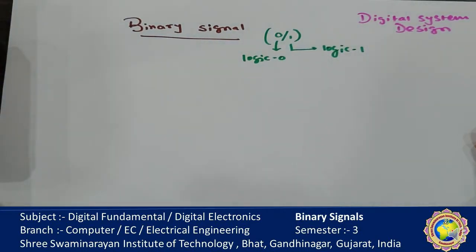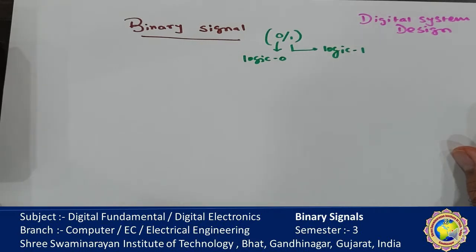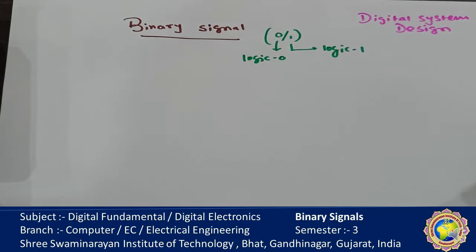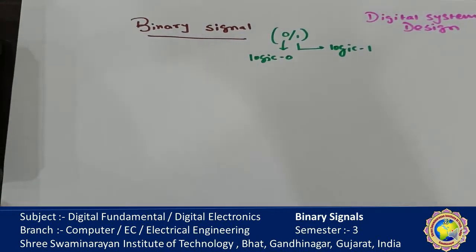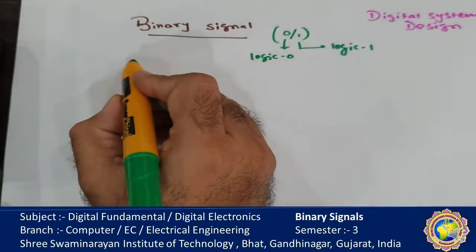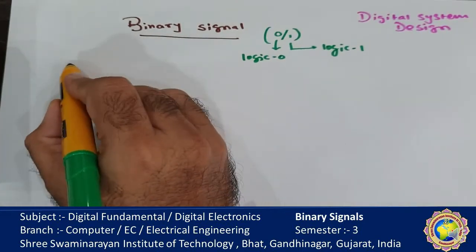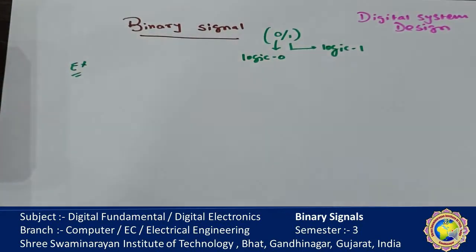And for a voltage-operated circuit, as we take the example, two separate voltage levels represent the binary variables logic 0 and logic 1 for a particular logic. Here is one example of how it looks.